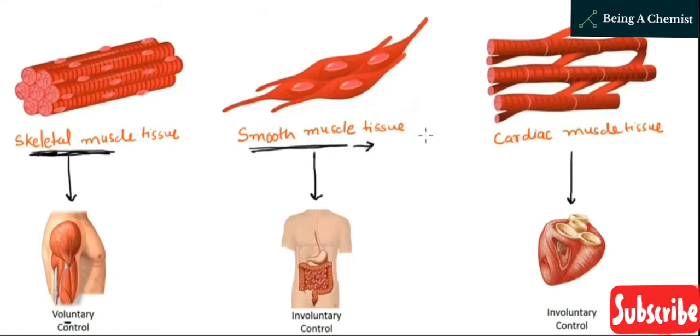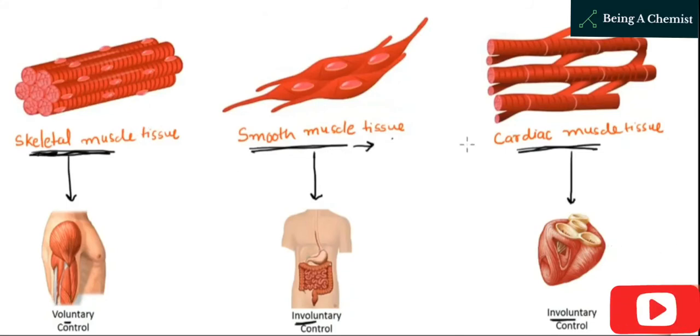We can move them. Second is smooth muscle tissue, which is found in our stomach, in our digestive system, and this comes under involuntary control. It means that we can't control the movement. They move on their own. We can't have control over their movement. Third is cardiac muscle tissue. These are found in our heart, and these also come under involuntary control. It means that we have no control over the movement of these cardiac muscle tissues.